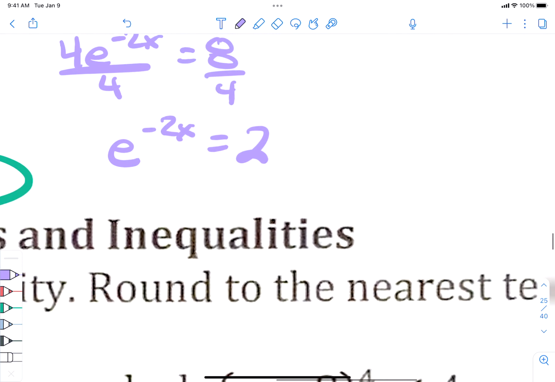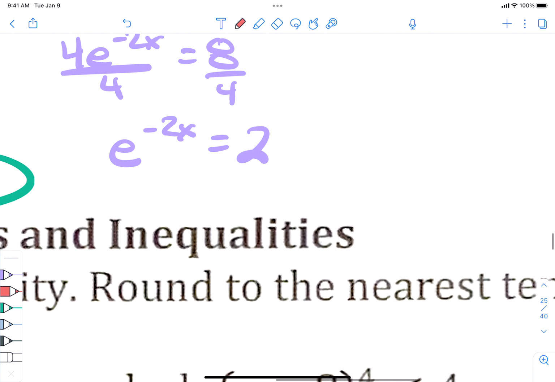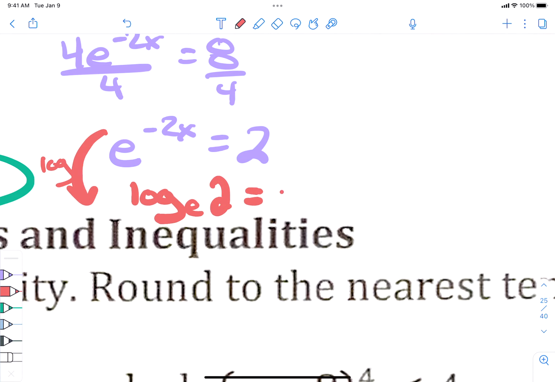In this one, the strategy that we're going to use is we're going to take this e and we're going to make it into a log, right? Okay? So if I make it into a log, just like we did in the first couple examples, this will be log base e of 2 equals negative 2x, right? But what is log base e?